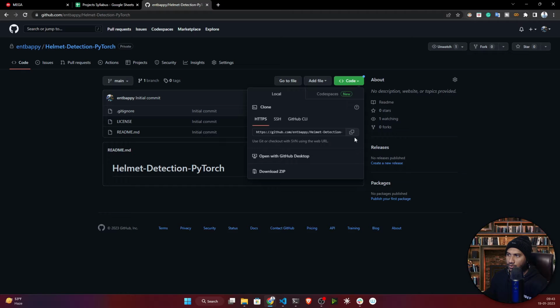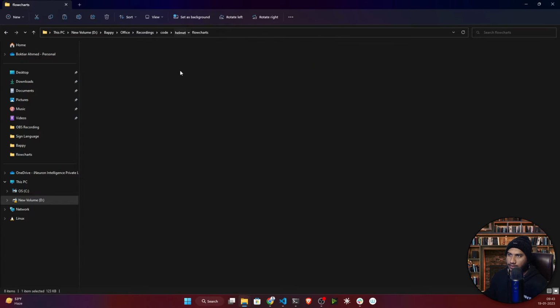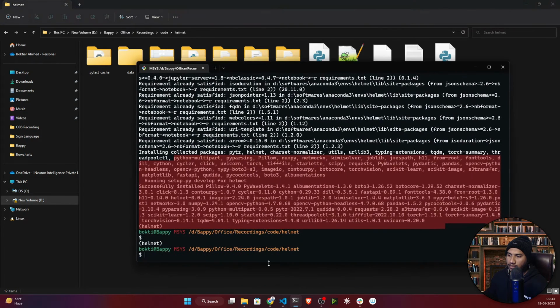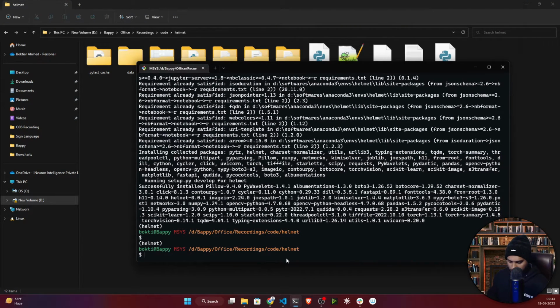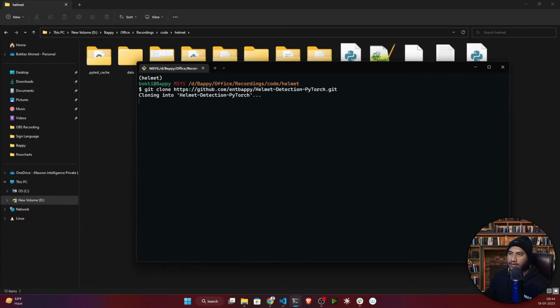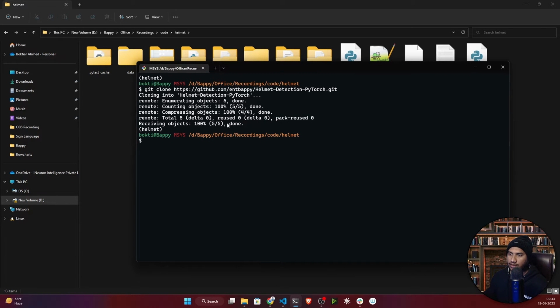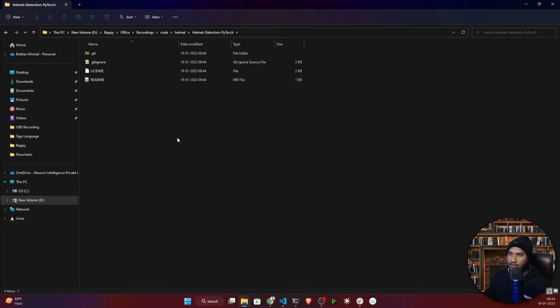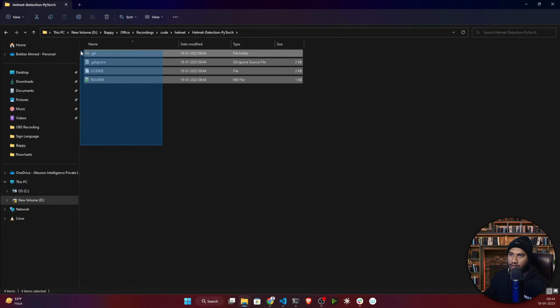Now just click on the code button, copy the URL, and open up your folder. This is our project folder. Here I will open my terminal. I have already opened my terminal here, so I'll just clear it. Now just write git clone, paste the link and press enter. It will clone that repository here. Okay, so it has cloned. Now if I show you, this is the folder.